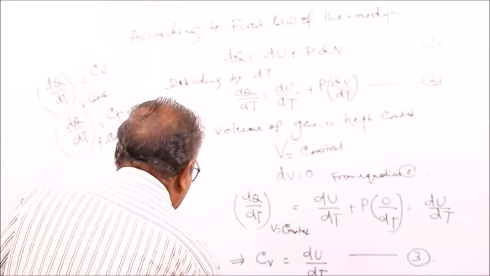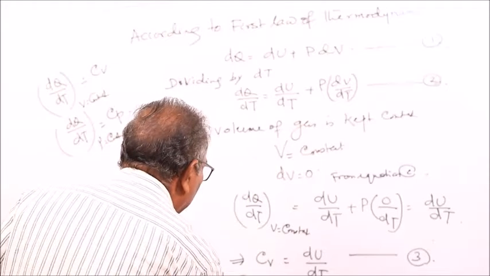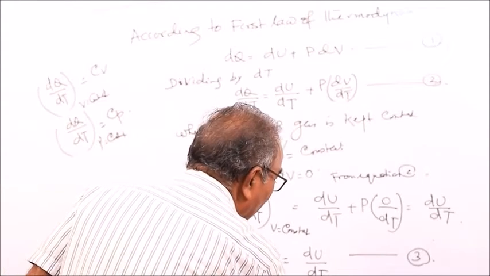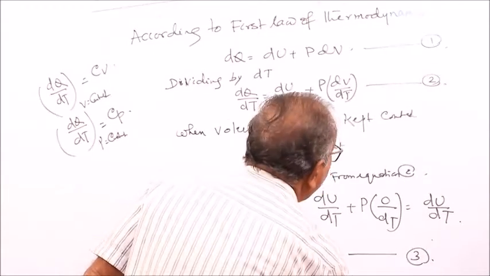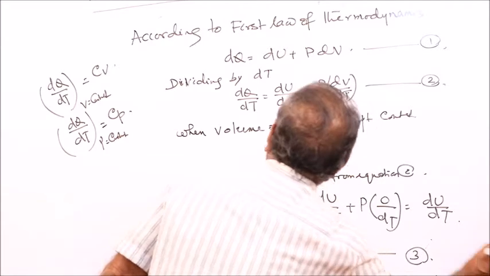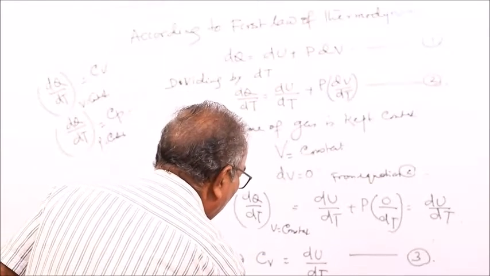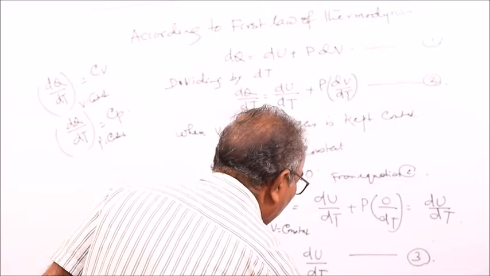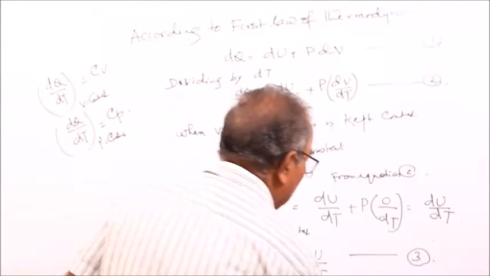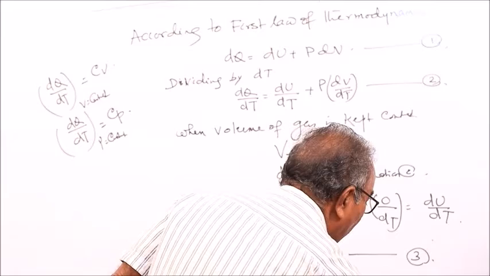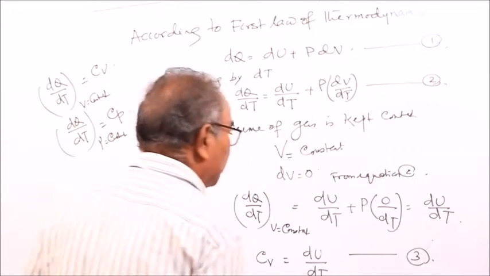When the pressure of the gas is kept constant, equation 2 becomes dq by dt with p as constant is equal to du by dt plus p dV by dt with p as constant. This is equation 4.